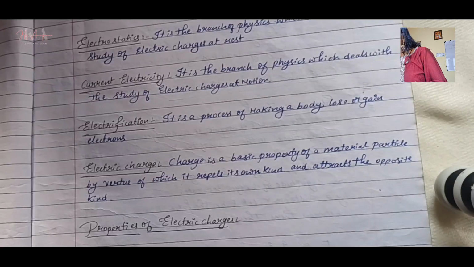Then we have electrification, which means making a body lose or gain electrons. A conductor is the one that lets the charges move into it. But a body doesn't always have to be a conductor when it loses or gains electrons, so let's just use the word body. It is a process of making the body lose or gain electrons.